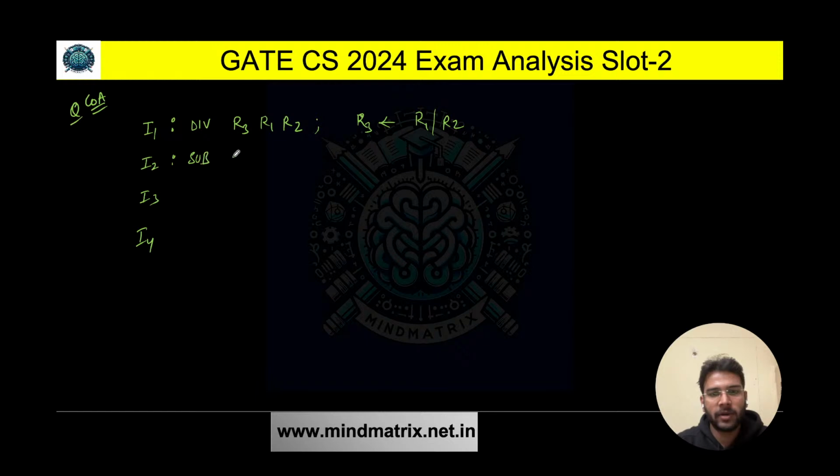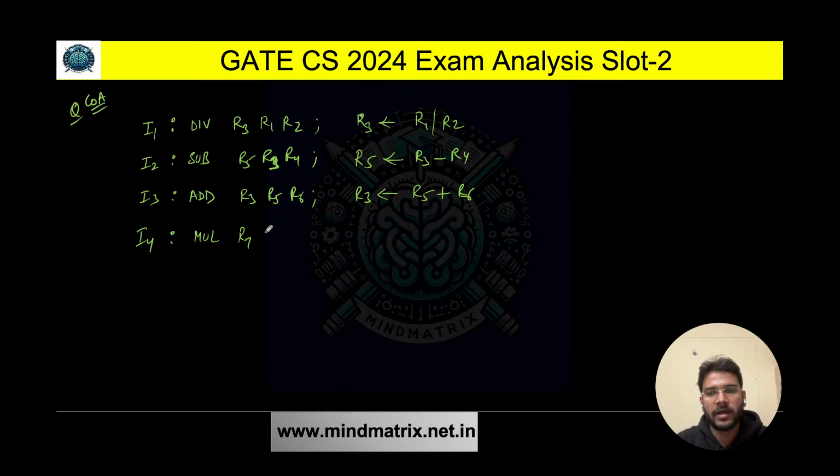Here we have a subtraction operation, R5, R3, R4, and we are storing the result into R5, that means R3 minus R4. The third instruction is an addition instruction. We have R3, R5, R6, and we are storing the result into R3. So here we have R5 and R6. I4 is a multiplication instruction. We have R7, R3, R8, and we are storing the result into R7, the multiplication of R3 and R8.